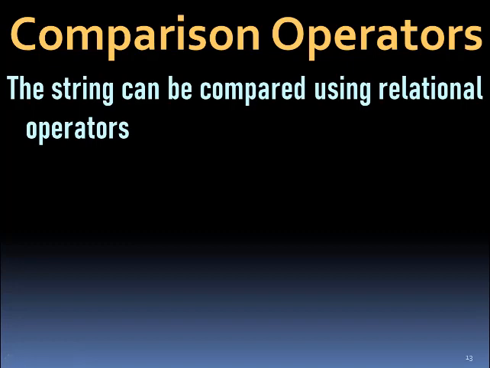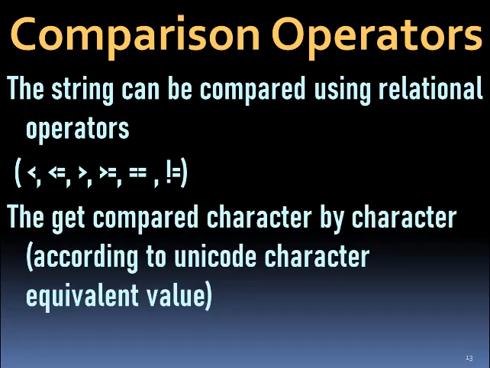Now next are comparison operators. The comparison operators or the relational operators that can be used with strings are greater than, less than, greater than or equal to, less than or equal to, and not equal to. So all those which you can use with integers can be used with strings also.